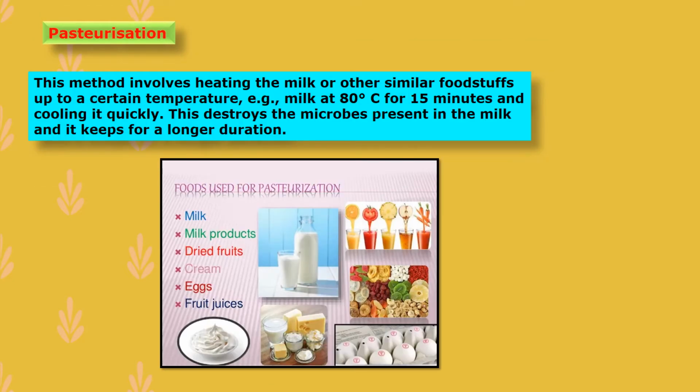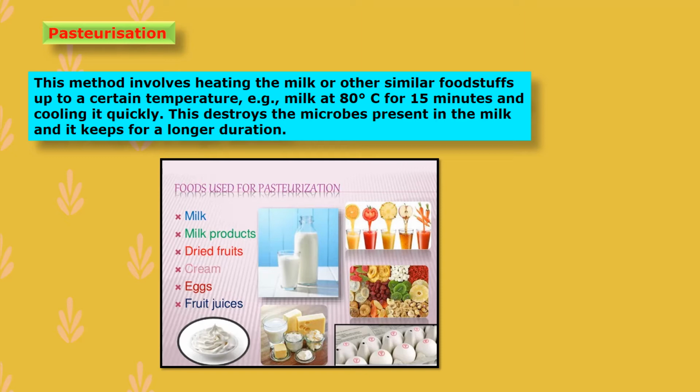Next method of food protection is pasteurization. This method involves heating milk or other similar foodstuffs up to a certain temperature, for example, milk at about 80 degrees Celsius for 15 minutes, and cooling it quickly. So we have to heat milk at about 80 degrees Celsius for near about 15 minutes, and afterwards cool the milk quickly.